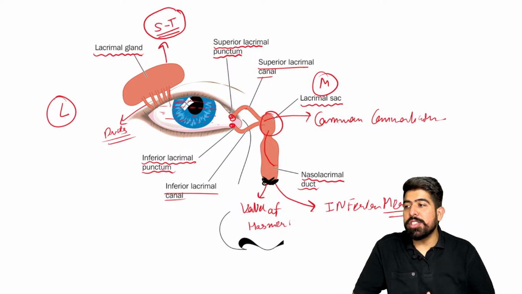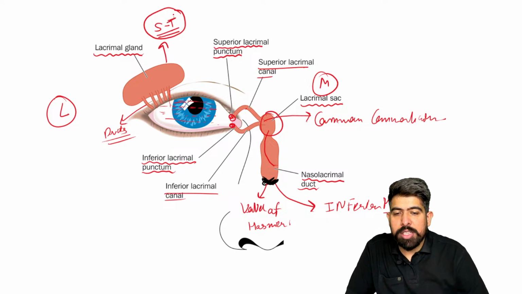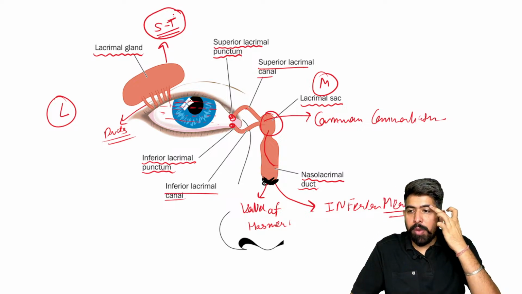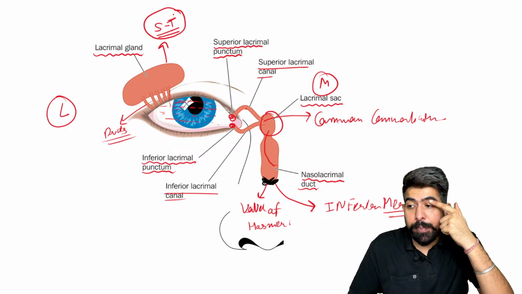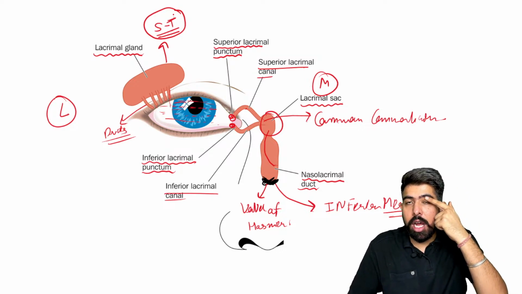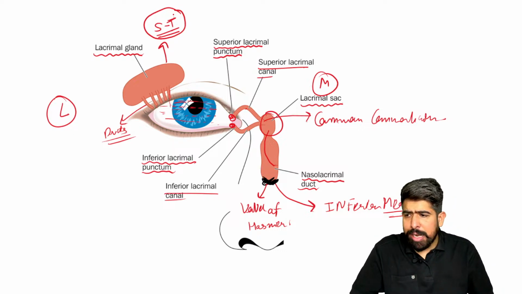Maybe they can this time ask you about the lacrimal gland. The lacrimal gland is on your superior temporal side. It means the superior, the above, and the temporal side. If I'm showing you, please check it out here. It will be here, above. So this is about your lacrimal gland and about the drainage system.